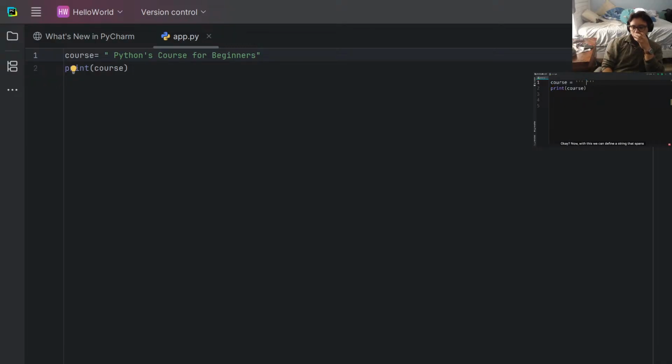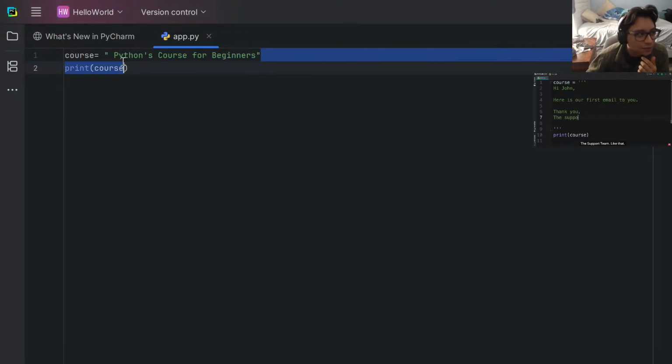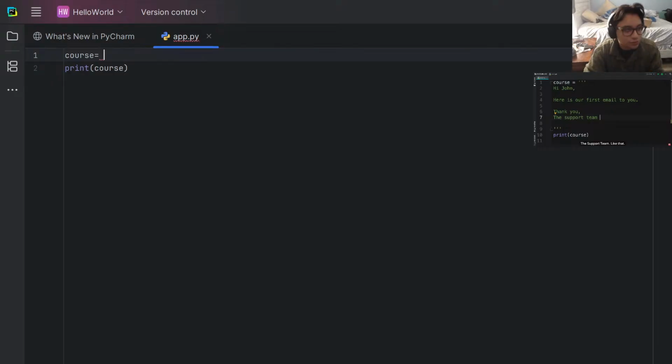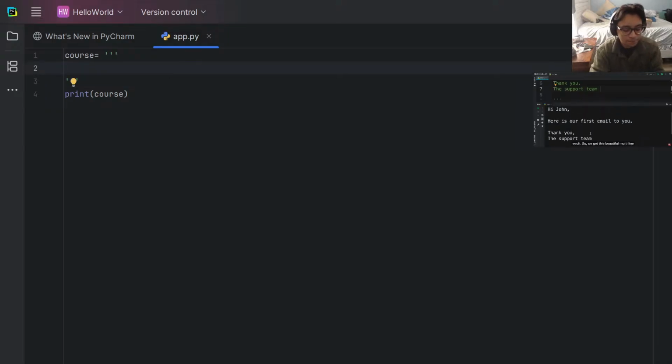Now with this, we can define a string that spans multiple lines. For example, we can say, "Hi John. Here is our first email. Thank you, the support team." Now, let's run this program with triple quotes, and here's the result. So we get this beautiful multi-line string.